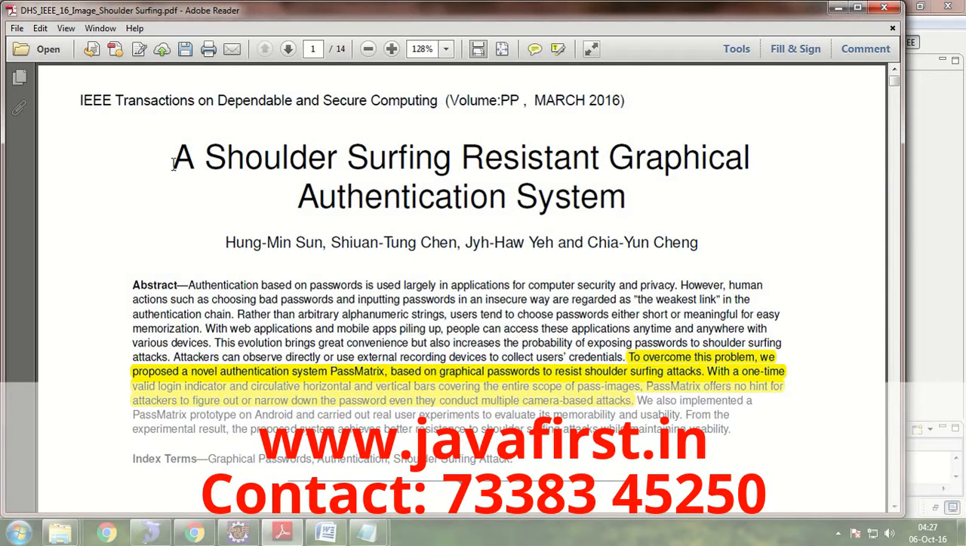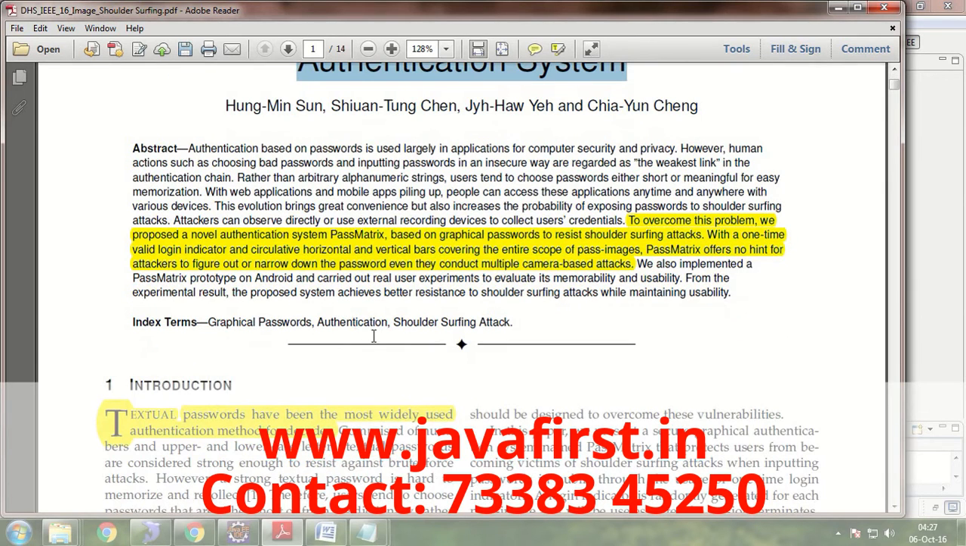Now I am going to explain the project, a shoulder surfing resistant graphical authentication system. This is a project based on the web security domain. The main aim of the project is to resist shoulder surfing attacks in graphical authentication systems. The objective is to develop an application which resists shoulder surfing attacks in graphical authentication systems with a one-time valid login indicator and circulative horizontal and vertical bars covering the entire scope of pass images.